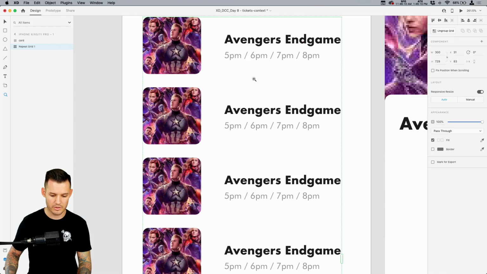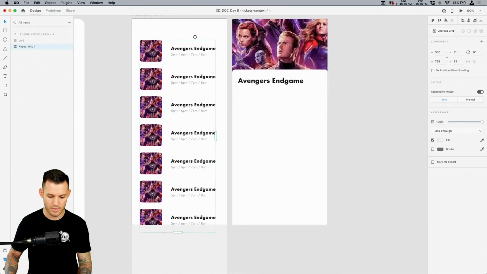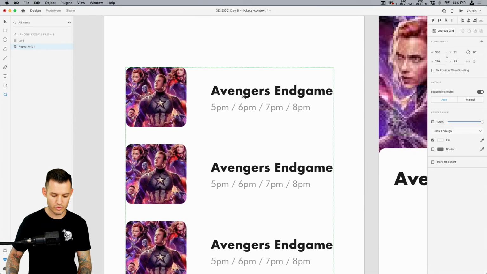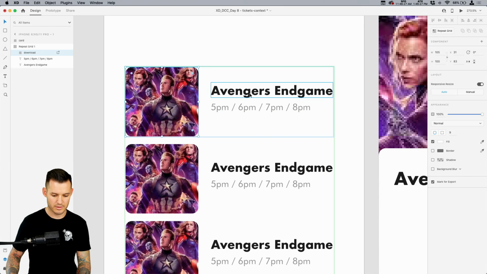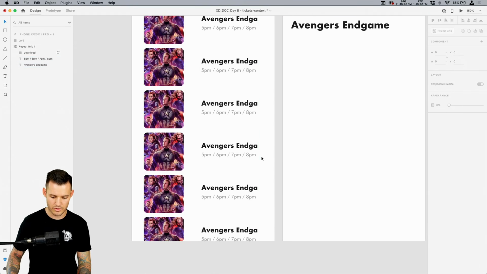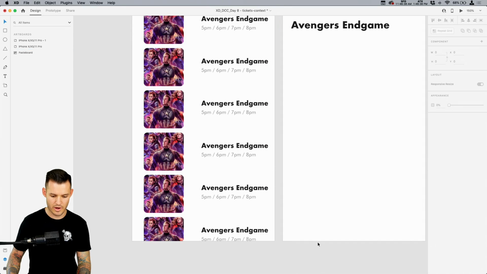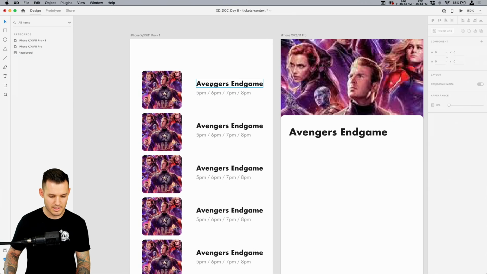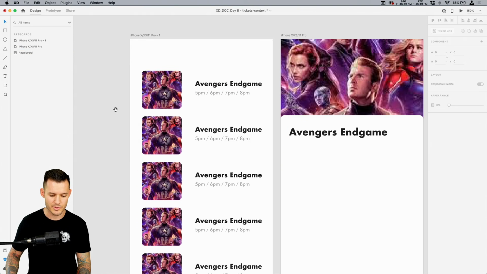And now we can come into our repeat grid and we can start manipulating spacing. If we want about 25 pixels in between all of our movie posters, we can do that. That looks pretty good. If we think maybe we have some more room to play with here, we can change our movie poster and make it a little bit bigger. That will allow us to move this out to the side. And we take our repeat grid as a whole and make sure we have that space there. Now we definitely don't want to have those crowding our deal. So we're just playing with spacing right now. And what I probably should do is turn on my layouts and my grids and be really, really precise, but I don't have time for that right now because we've got a very quick stream we're trying to do.